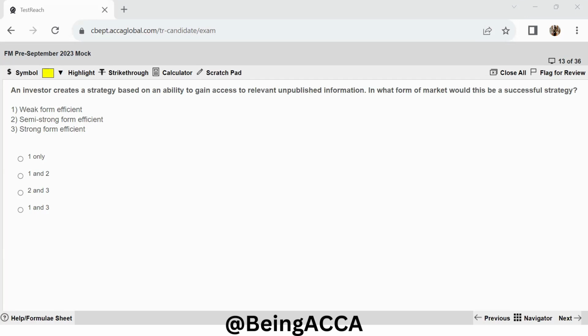Now talk about semi-strong form efficient. Yes, this will also be helpful because in semi-strong markets, historical and publicly available knowledge is incorporated. So if he gets to know something unpublished, then also he is going to have an advantage. Now strong form efficient, what happens? Every information gets reflected. Historical also, publicly available also, and unpublished also. So if that is already reflected in the share price, there will be no extra advantage that the investor will be able to gain. So that means this will be only helpful in your weak form and semi-strong efficient, which is option 1 and 2.